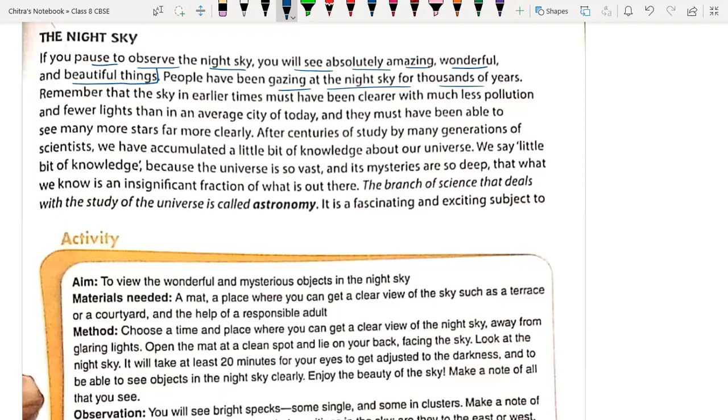That's why many scientists came and observed the night sky and came up with many things. Like Kepler gave Kepler's laws, only based on observation of the night sky. He observed the sky for many years and noted all the movements of celestial objects like stars and planets, and he gave three laws.